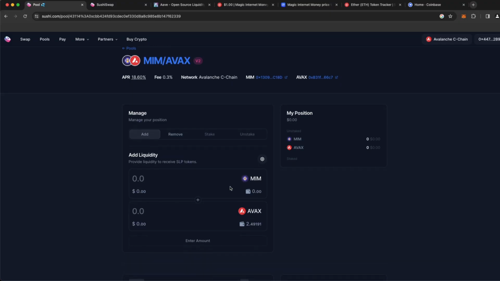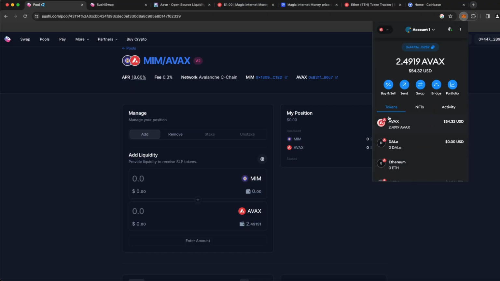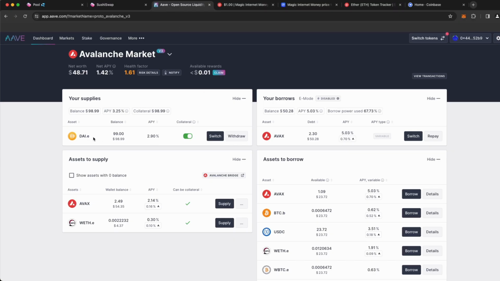Now the other thing here that we need is we need to get the MIM coin. So we've acquired one of our assets, and we were able to do that using no additional money that we had to put into our account. We're able to acquire that again by just simply leveraging our collateral that we already had in our wallet.